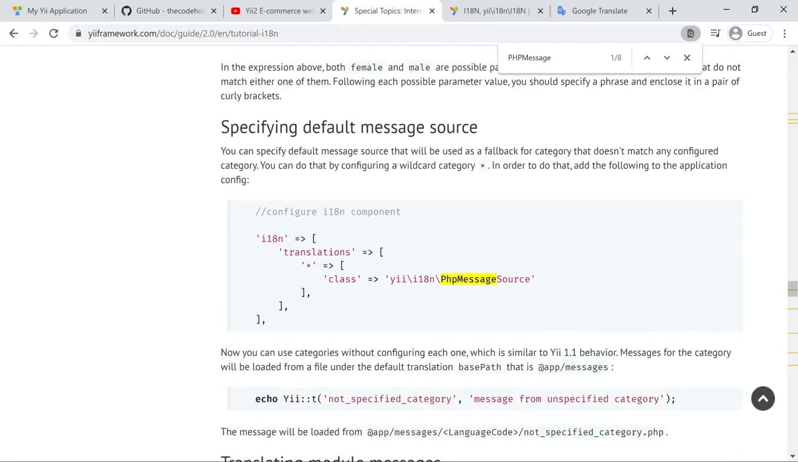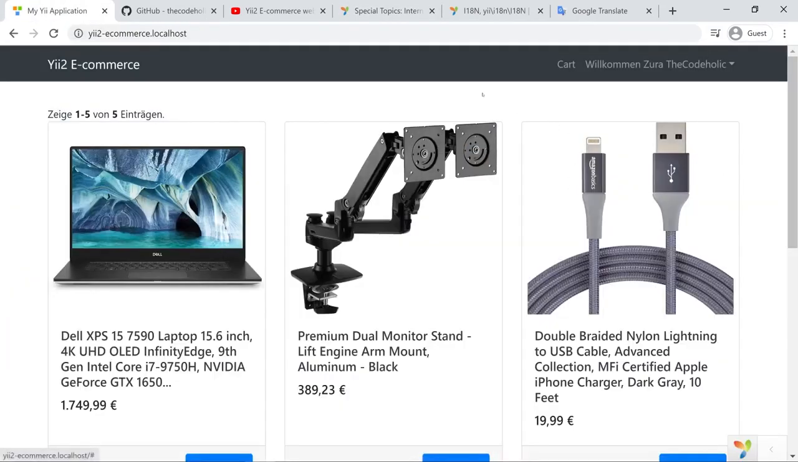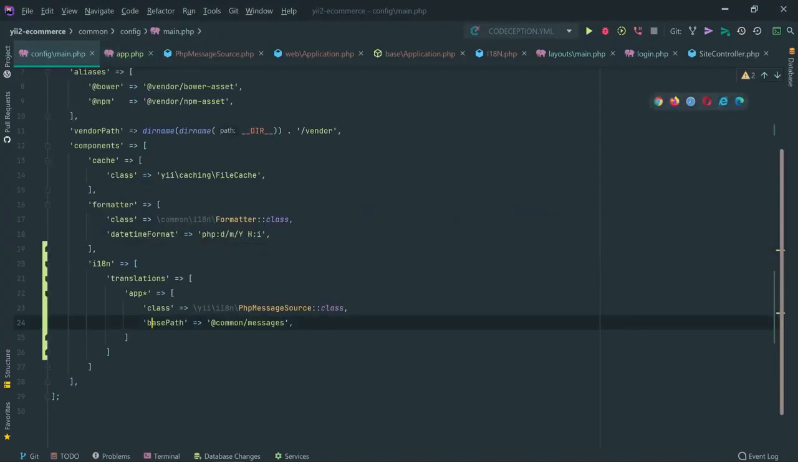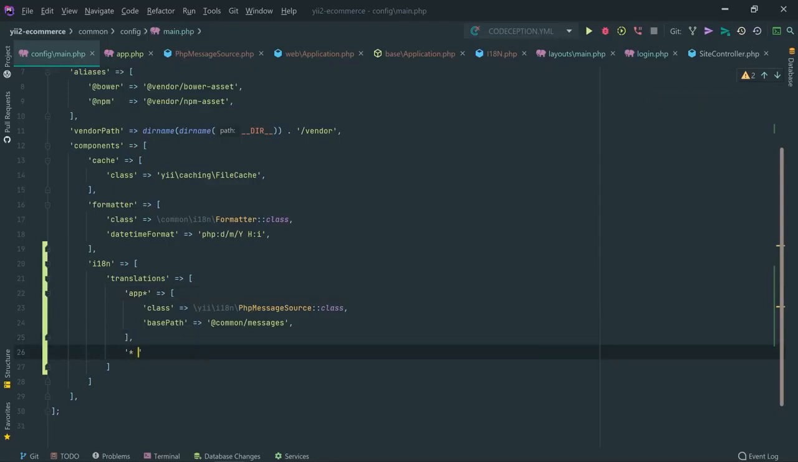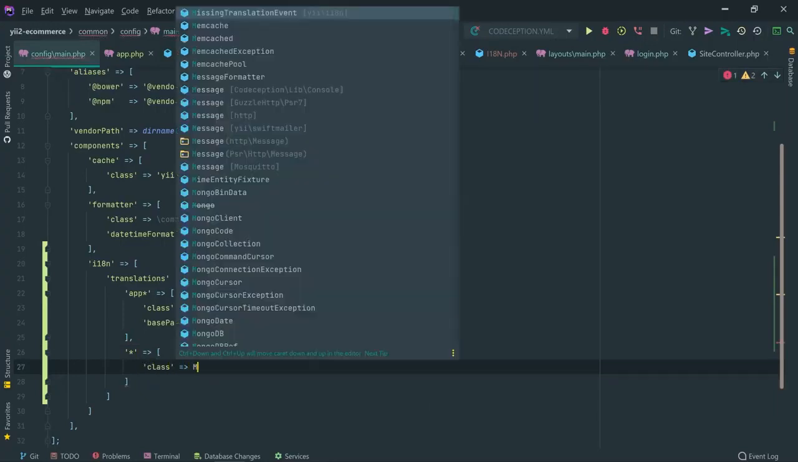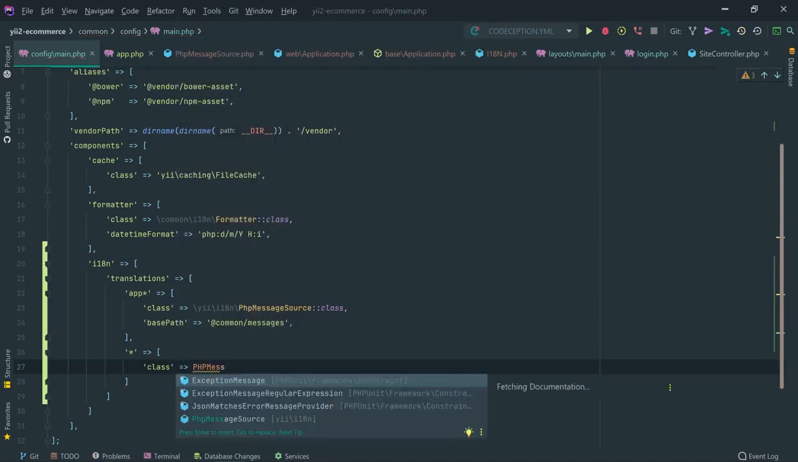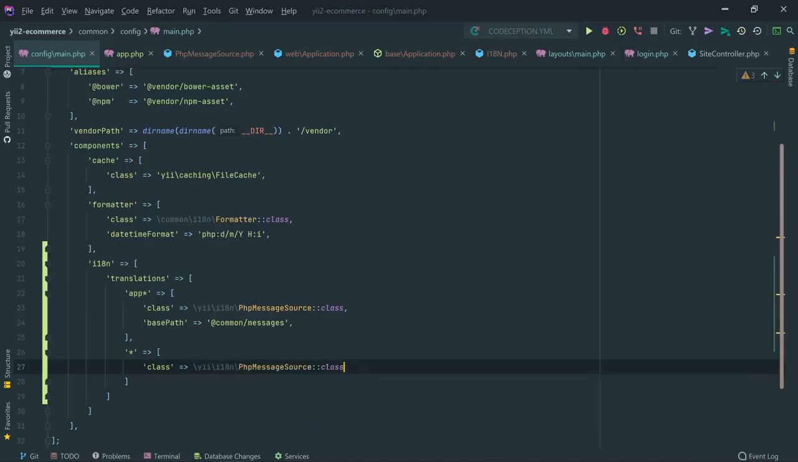Now I'm going to talk about how to specify the default source message. So in case there was no translation found, then it's going to use the default source message. For this, we're going to go in the config phase again, and we do have right here app and asterisk, so app categories and every subcategory of the app. But I'm going to specify an asterisk right here, and then the PHP message source. Okay, and let's specify the base path as well.